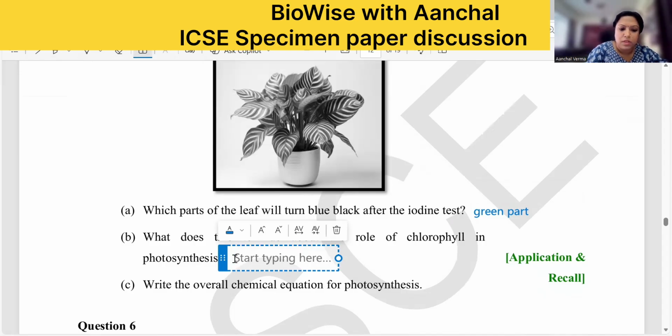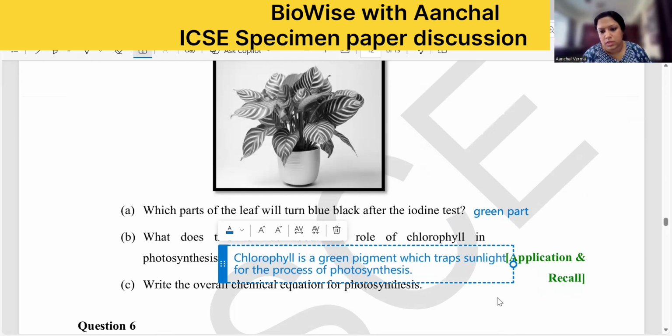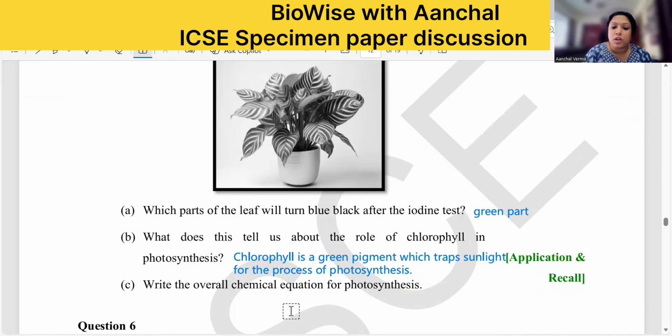Green plants contain pigments, so what is chlorophyll? Chlorophyll is a green pigment, because you wrote green part, so it has to be a green pigment, which traps sunlight for the process of photosynthesis. That means chlorophyll is important for the process of photosynthesis. Yes? Now write down the overall equation for photosynthesis.